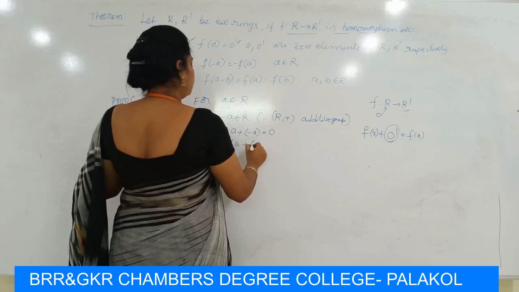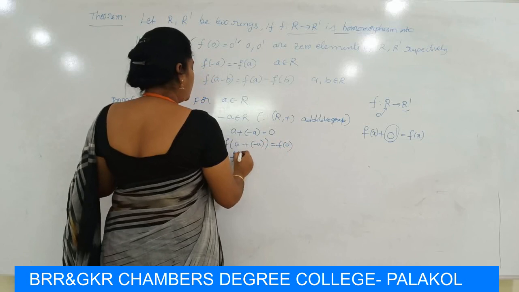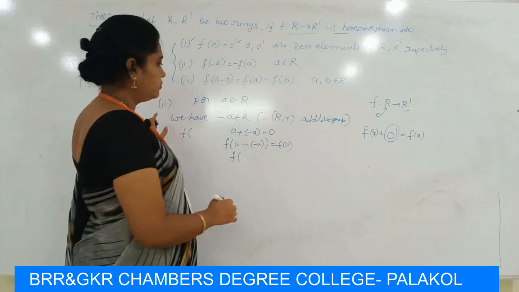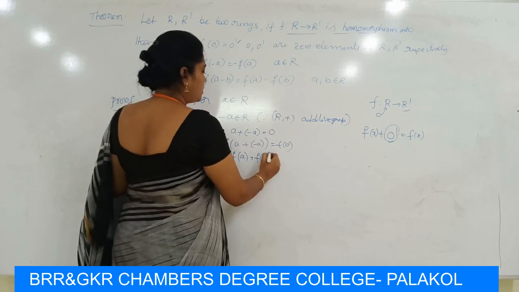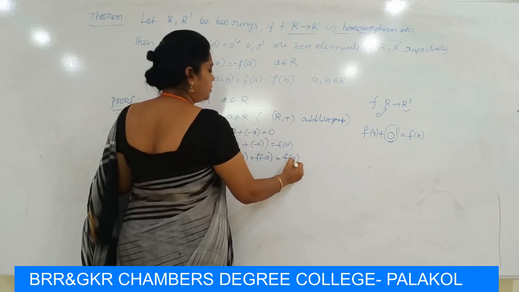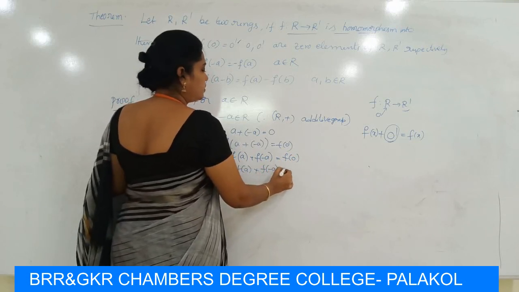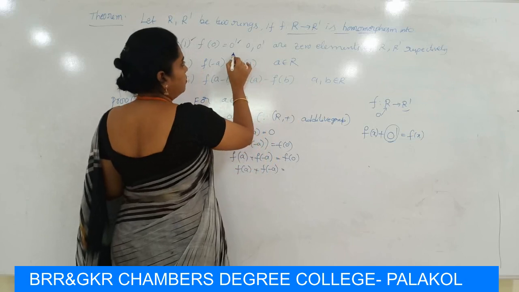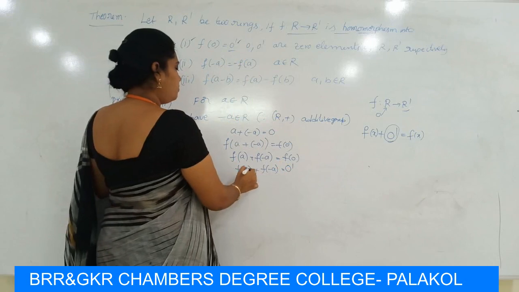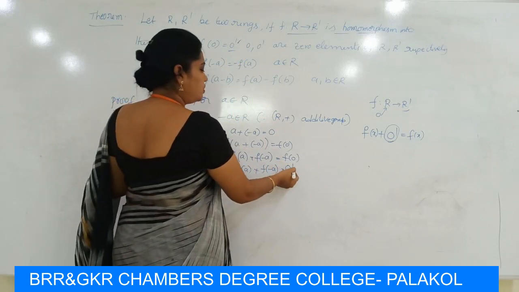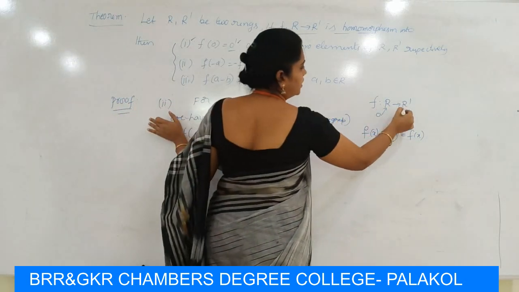Then, since f is a homomorphism, f of a plus f of minus a is equal to f of 0, which by condition 1 is 0 dash. So f of a plus f of minus a is equal to 0 dash. 0 dash is the 0 element of the ring R dash.